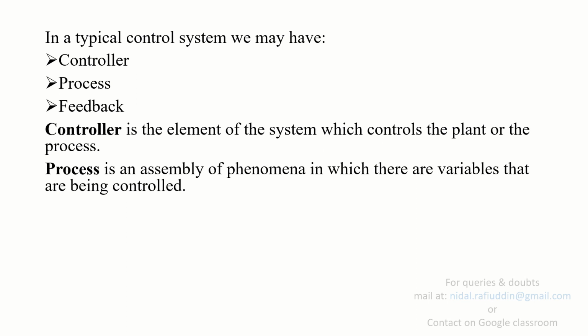Process is an assembly of phenomena in which there are variables that are being controlled. So for example, in our previous example we had process as the antenna azimuth angle. So angle was being controlled, or in case of refrigerator this process could be cooling, in case of geyser this would be heating of water, and there may be process in which you may be dealing with multiple variables. For example, we took an example of chemical manufacturing plant. So there were 4 variables which were being controlled. So there can be multiple variables present in the process.